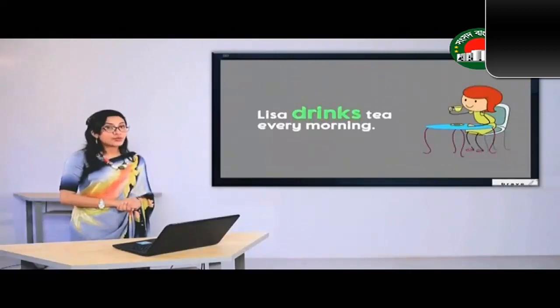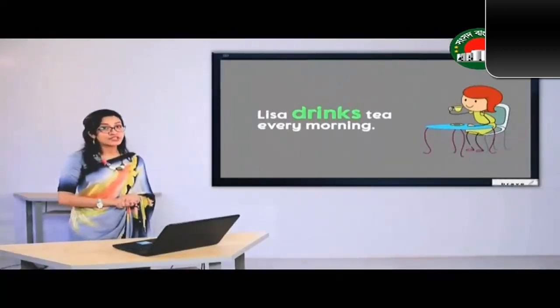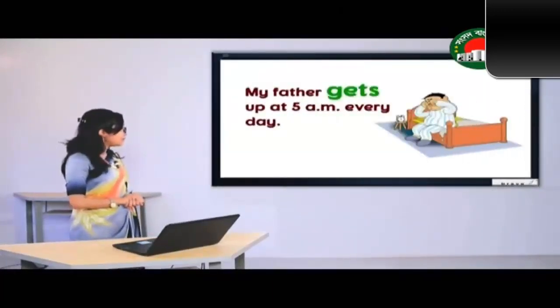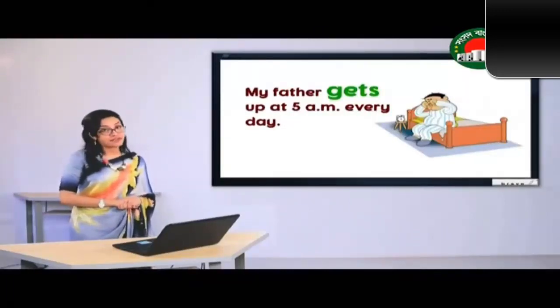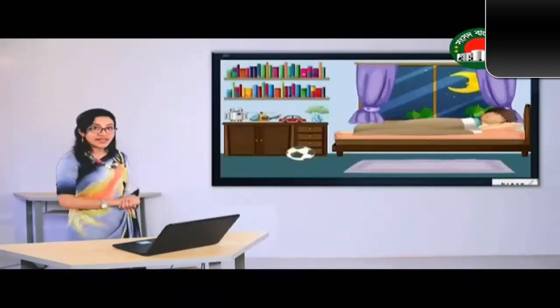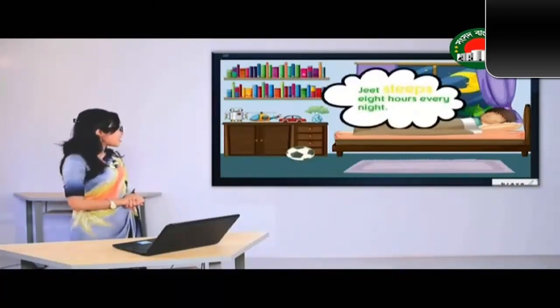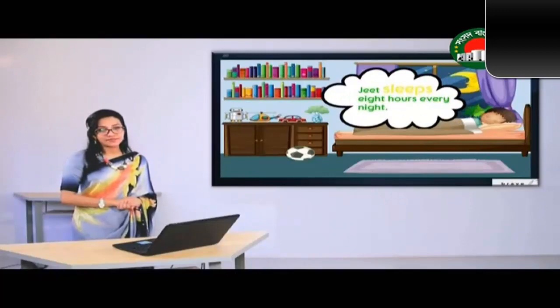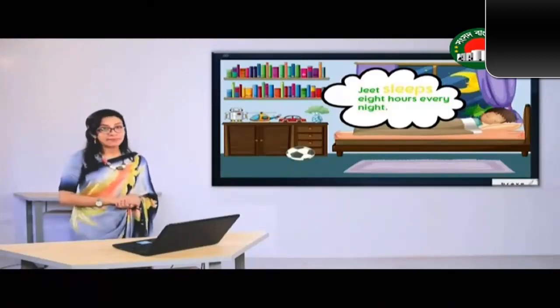So here we are referring to a usual event of Lisa that she does every day. My father gets up at 5 a.m. every day. That means it's my father's habit to get up at 5 a.m. On the last example, we can see that Jeet sleeps 8 hours every night. So I hope you have understood that when we talk about a repeated action or a habit, we usually use simple present tense.